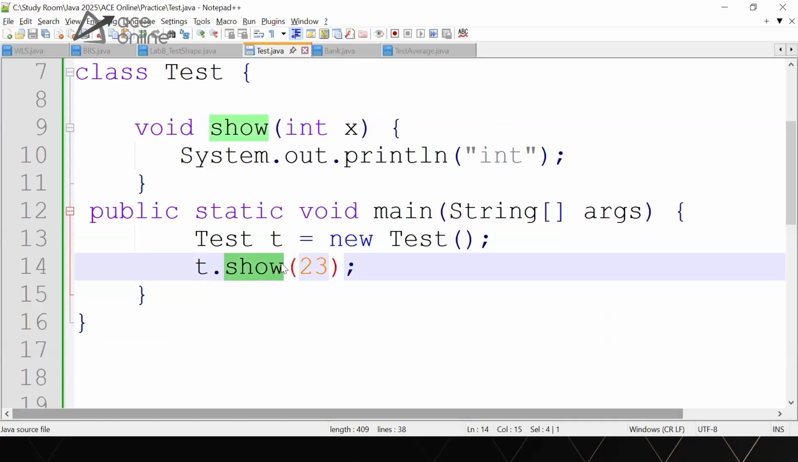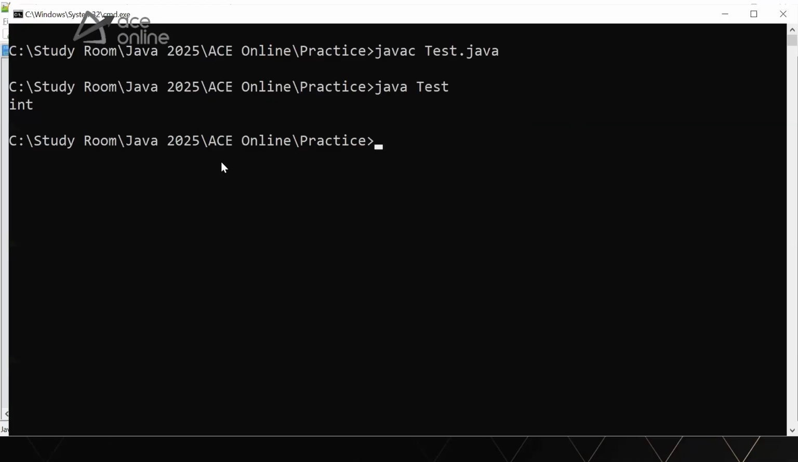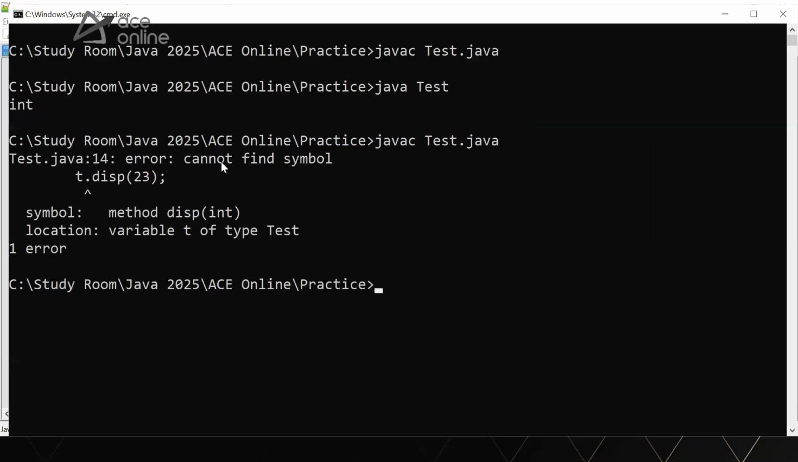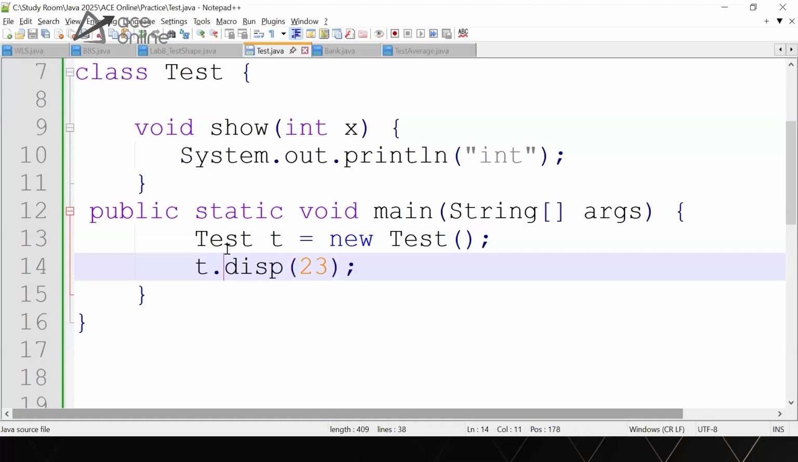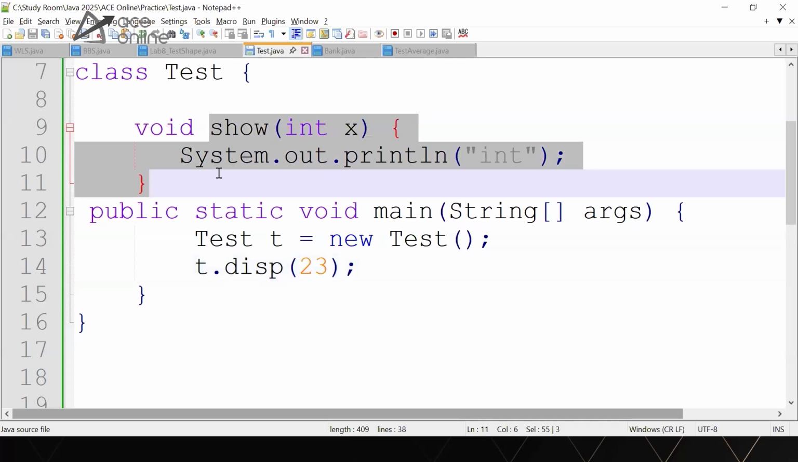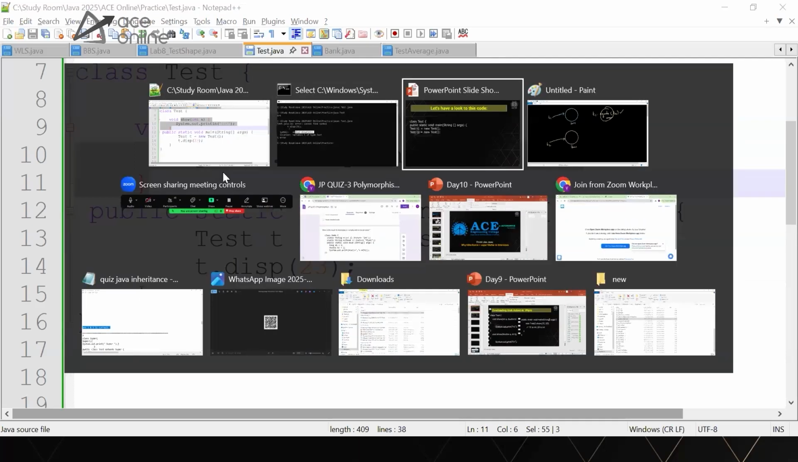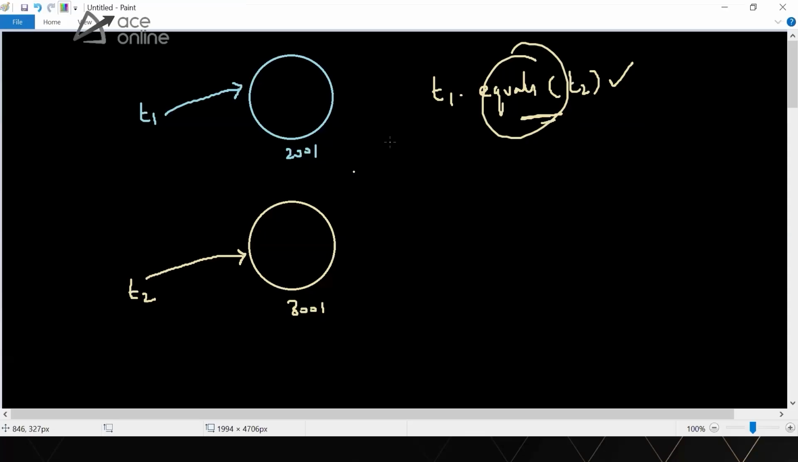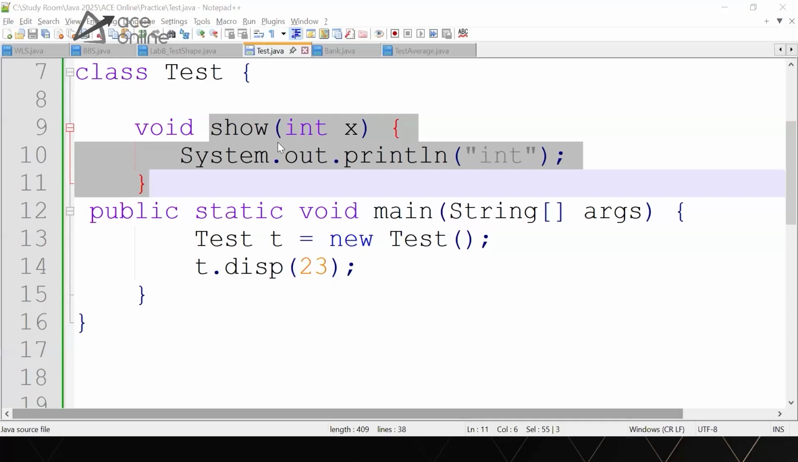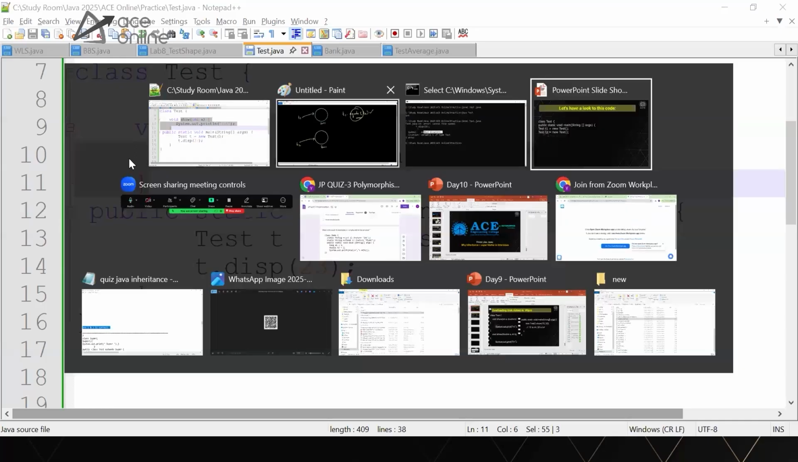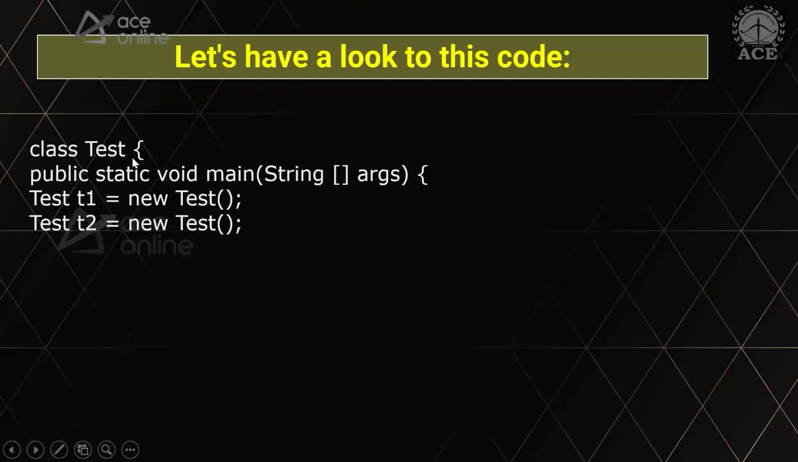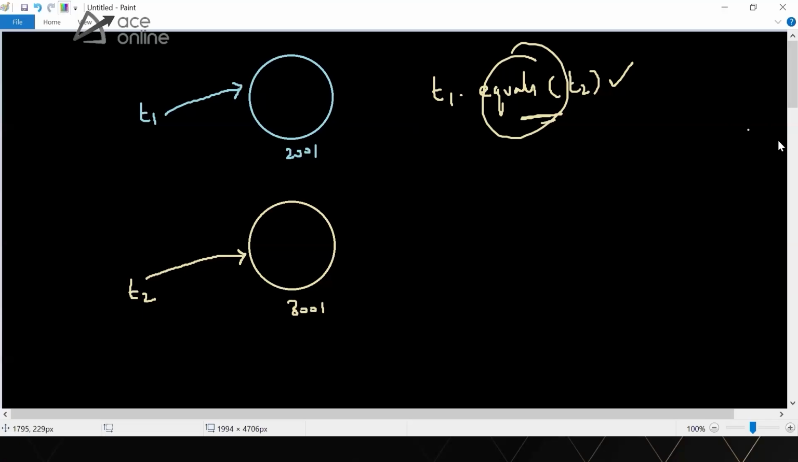Let's say there is no method called display. If I call the display method, there is no method called display here, so it will give an error saying it cannot find the symbol display, because for variable t of type Test, we don't have this display method. I can only call the methods available for that particular class. So that's why we got the answer that t1.equals(t2) will compare the addresses. But my question was, do we have an equals method inside this Test class? Many of you said no, but actually the correct answer is yes.